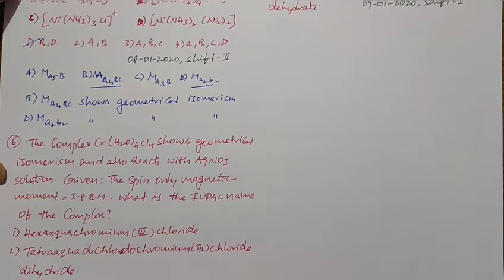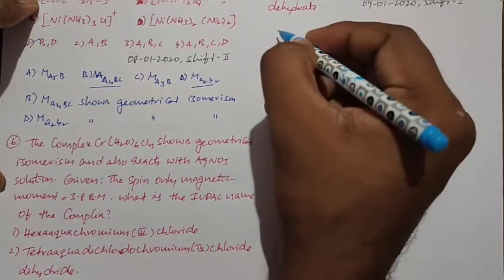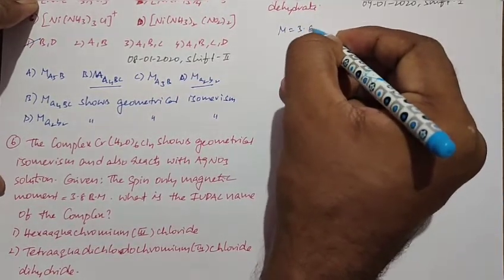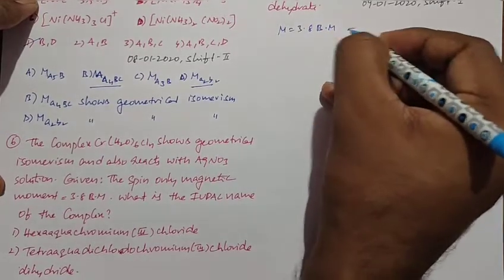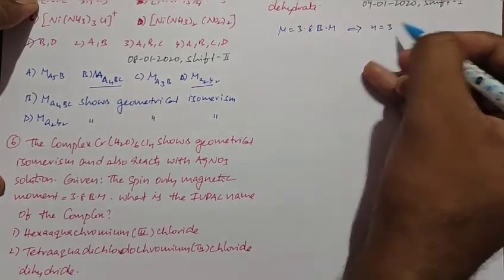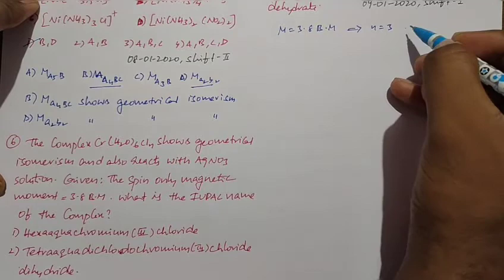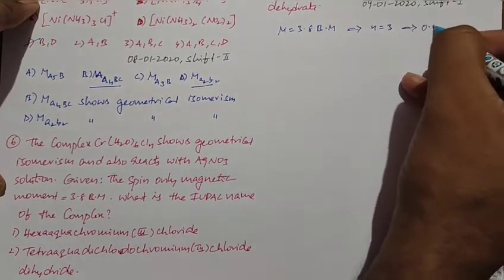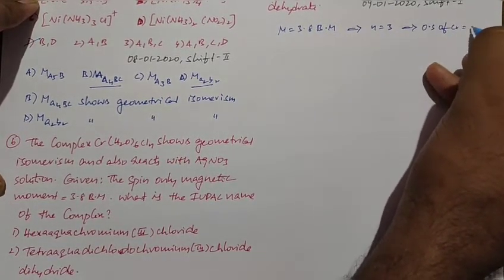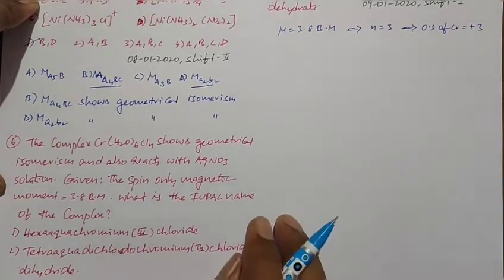Here we have only one clue, that is the spin only magnetic moment. So when mu is equal to 3.8 Bohr magneton, it can be possible when n is equal to 3. So n is equal to 3 means in the valence shell of chromium we must have only 3 unpaired electrons. So in that case the oxidation state of chromium may be +3.